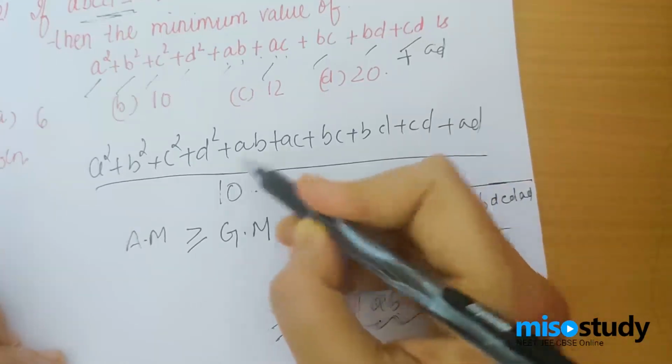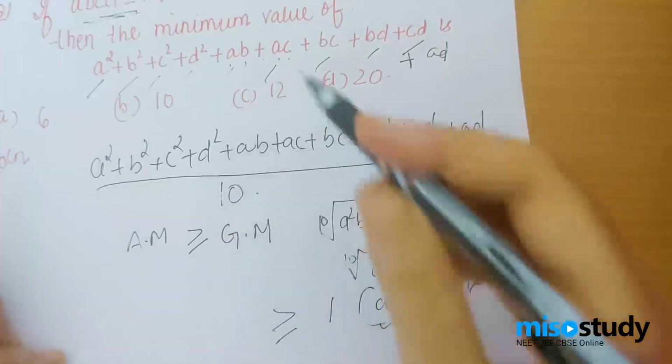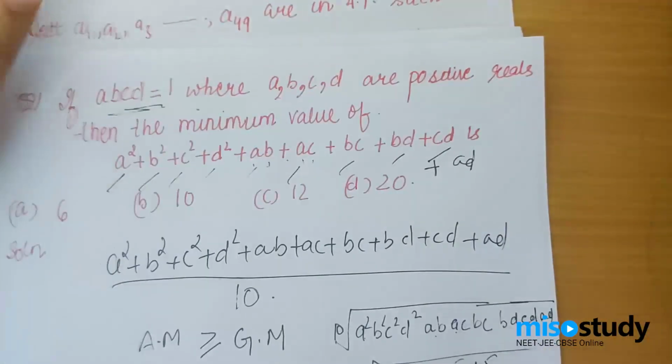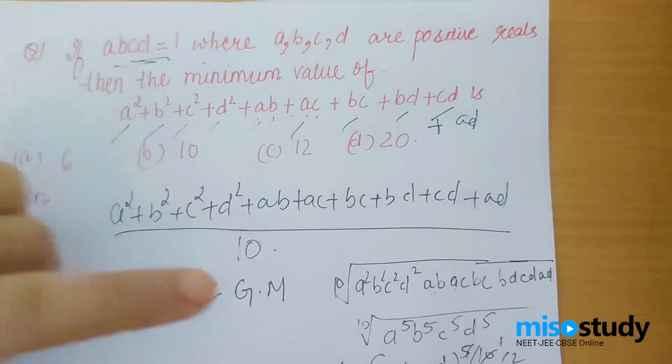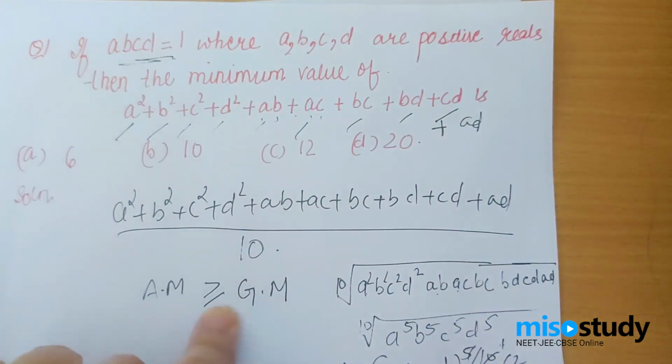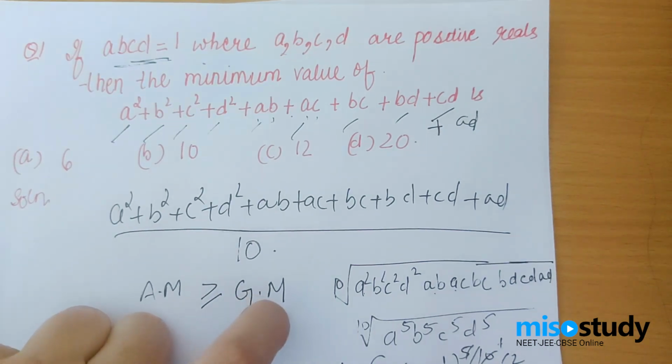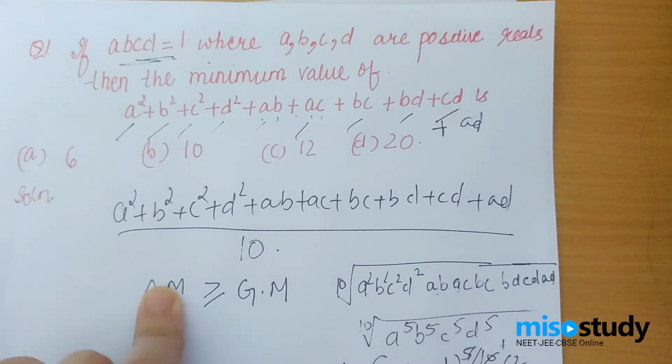But I just need to find out the minimum value of this particular expression. How do I know that you have to apply the concept of AM, GM? Whenever they speak of minimum or maximum value, you should make sure that you apply this inequality, because this inequality may give you the minimum. Here AM is greater than or equal to GM, so GM will give you the minimum value. Once it was the maximum value, AM would have given you the maximum value.